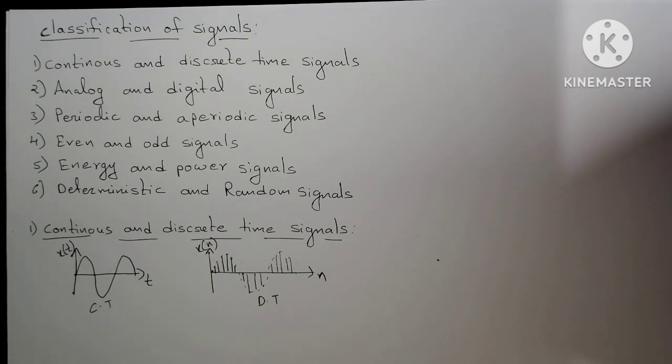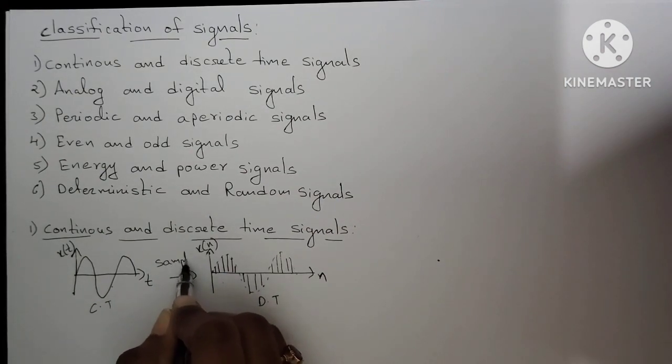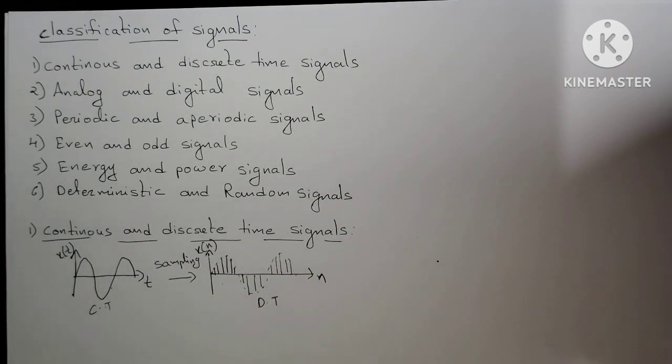Here the discrete time signal can be obtained from the continuous time signal. How to get from continuous to discrete? One is the sampling technique. If you apply a sampling technique, it converts a continuous signal to a discrete signal. But here the discrete signal is not an analog signal, and the discrete signal is not a digital signal.